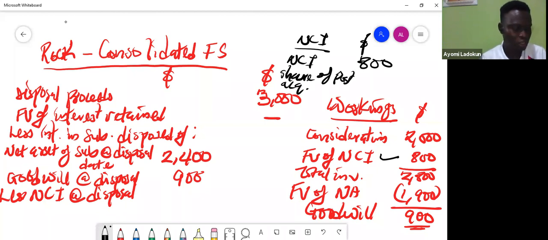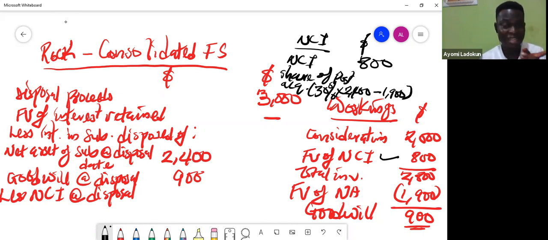What is that? My post acquisition, that's the net assets. So I will say 30%, because my NCI is 30% at disposal, multiplied by 24 minus 19. How did I get 24? That's net assets at disposal and net assets at acquisition. If you press your calculator, you have something like 150.